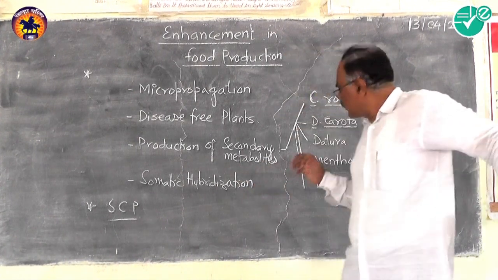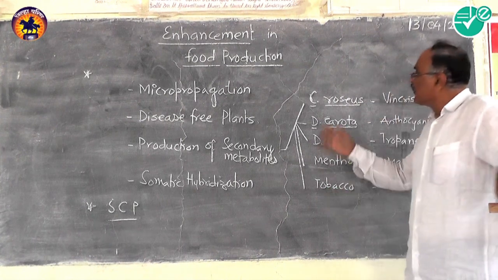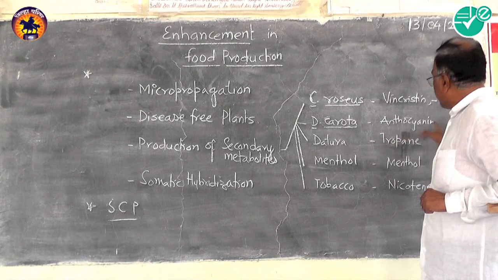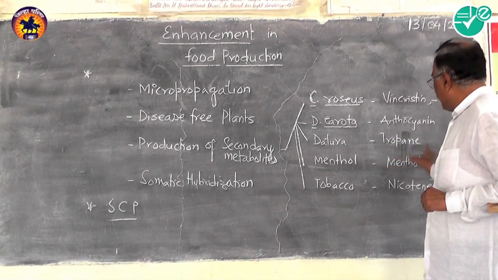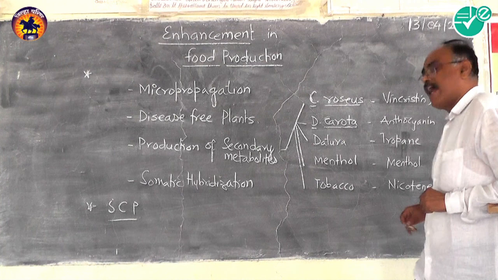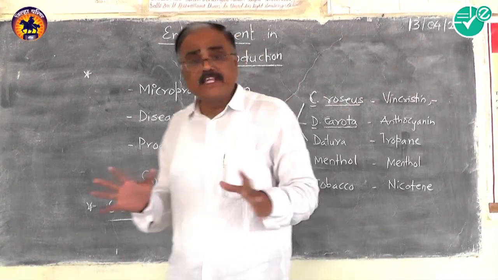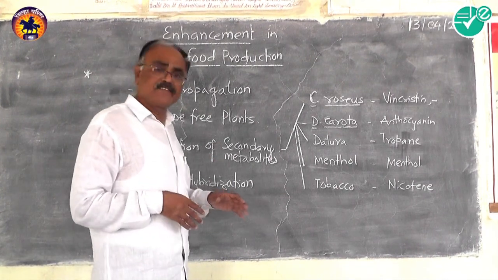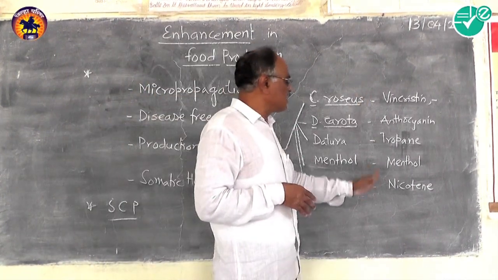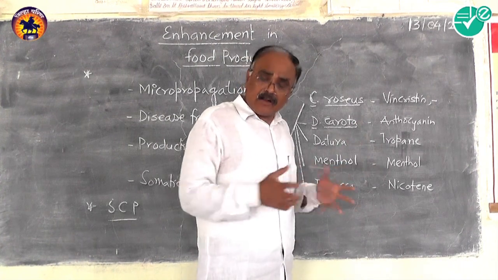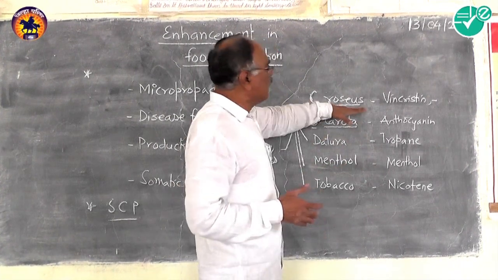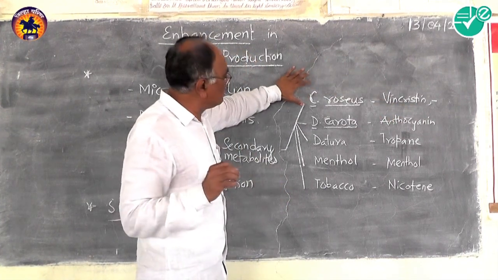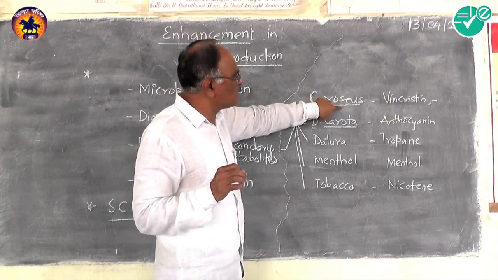Here various metabolites we have mentioned on the board: vincristine, vinblastine, anthocyanin, tropane, menthol, and nicotine. These secondary metabolites are separately harvested from the plants. Vincristine and vinblastine are anti-cancer drugs collected from Catharanthus roseus.